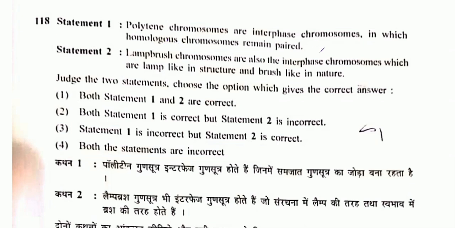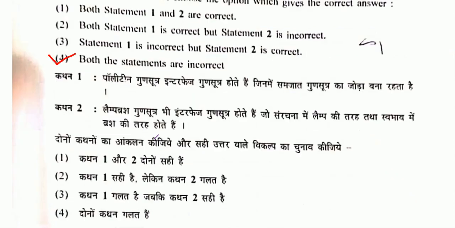So this is false. Then lampbrush chromosomes are also interphase chromosomes which are lamp-like in structure and brush-like in nature. It is also false. So option 4 will be the correct one. Both the statements are incorrect.